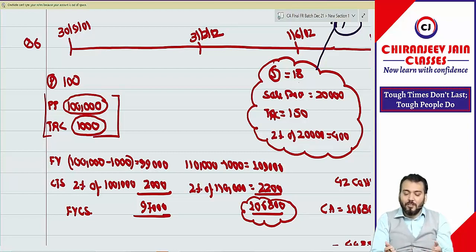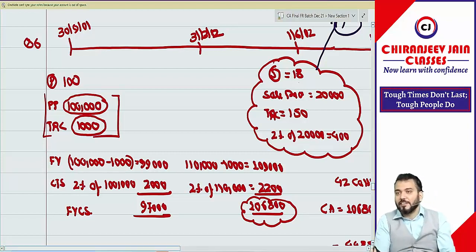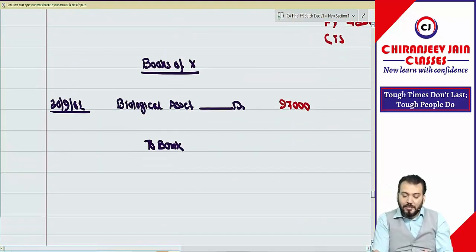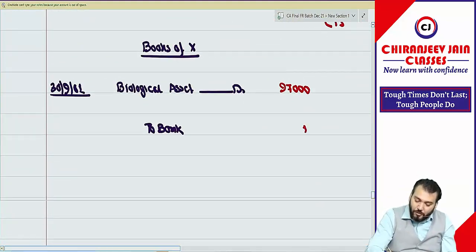Everything I have written. Only this point I have not written. That also you are not responding. How much total payment made? 1 lakh 1,000. So it will be 1 lakh 1,000. Okay, sir.